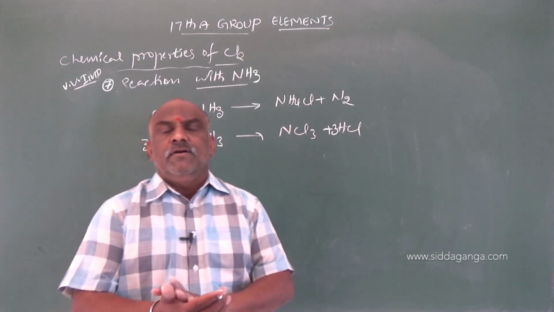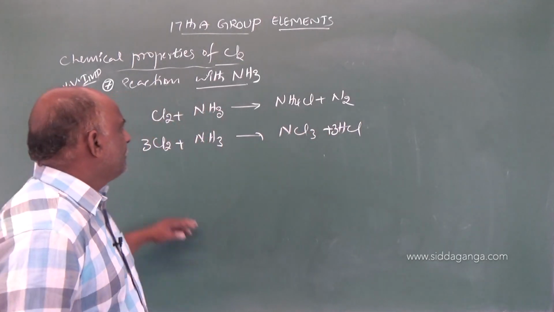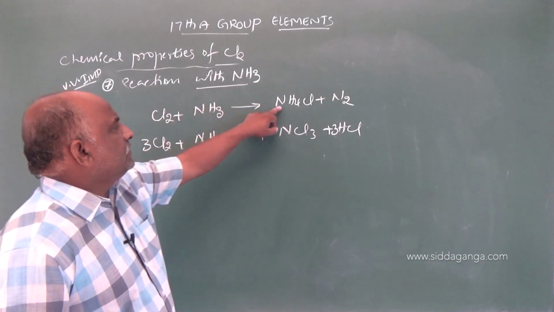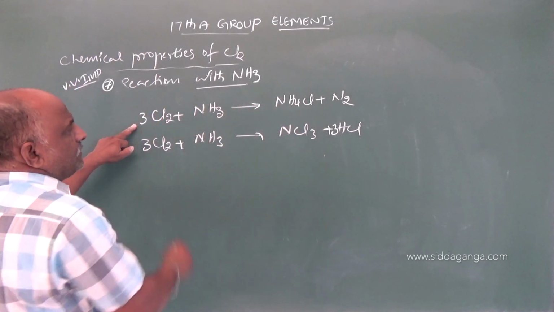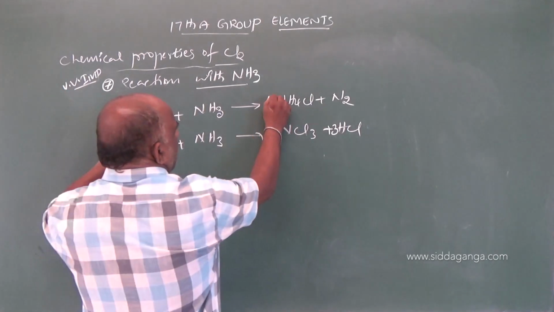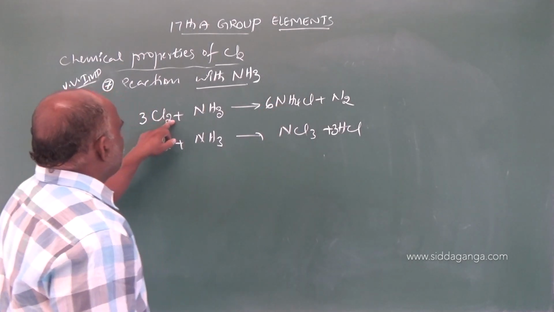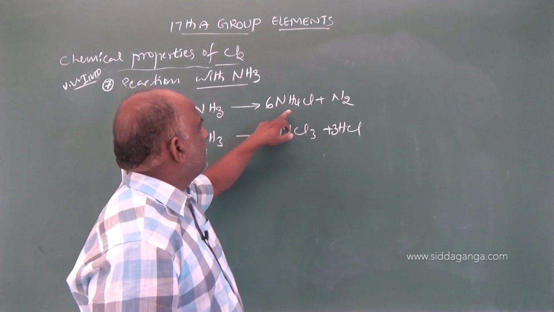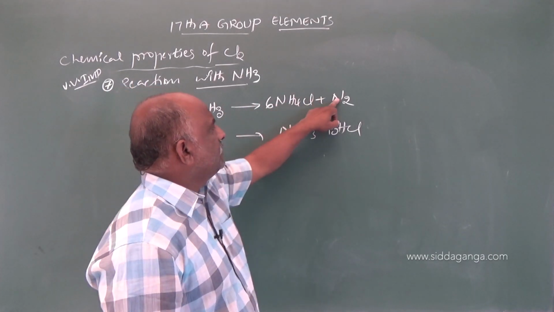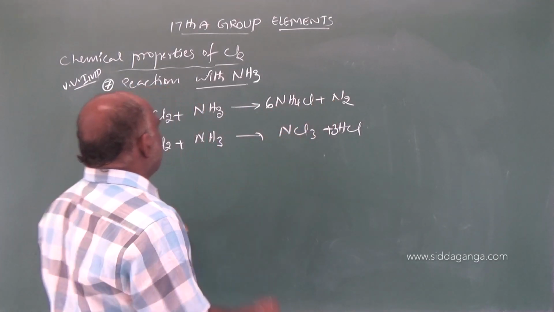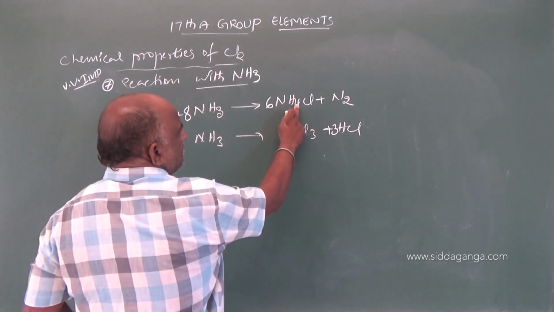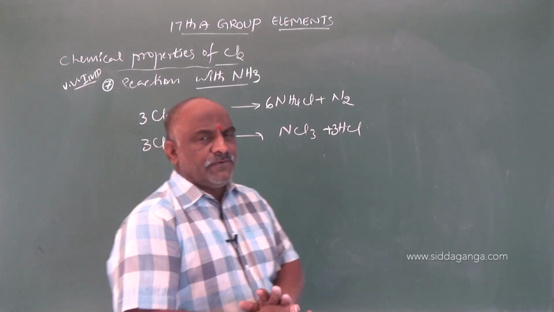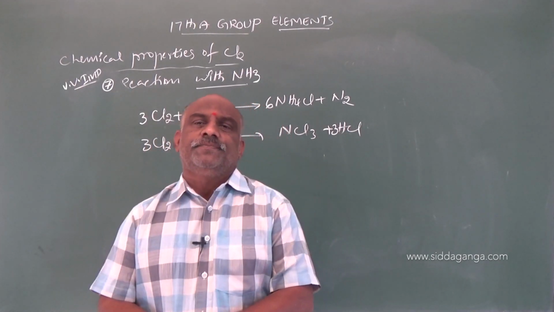Coming to the first equation, balancing NH3, NH4Cl, N2: here also 3Cl2 gives 6Cl, and nitrogen 6 plus 2 is 8 nitrogens, so we take 8 NH3. 8 times 3 is 24 hydrogens, and 6 times 4 is 24 hydrogens. So after balancing this equation,